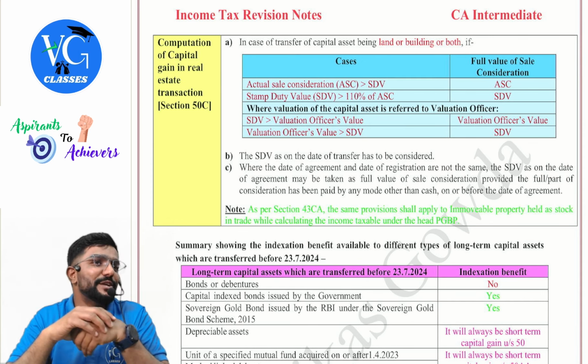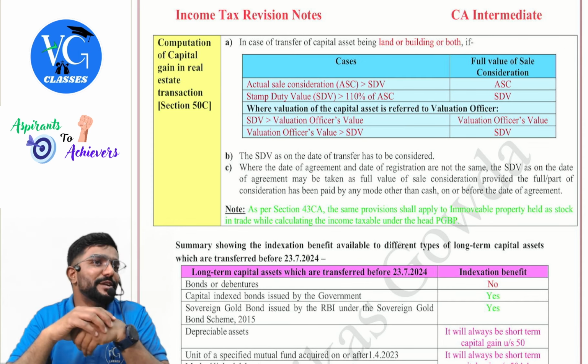Now assume the sale value was 50 lakh, stamp duty value was 60 lakh. So stamp duty value, is it more than 110% of sale value? Yes, sir. Because sale value is how much, guys? 50. Now 110% of this comes to 55 lakh. But stamp duty value, I told you, is 60 lakh. So is 60 more than 55 lakh? Yes. How much is the full value of sale consideration now? 60 lakh.